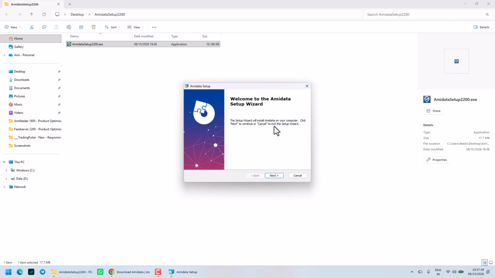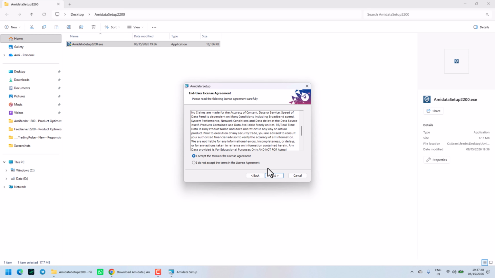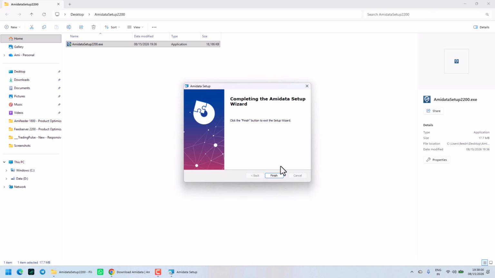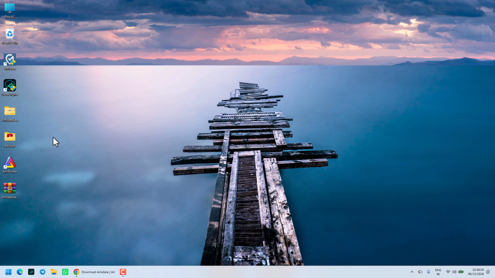This is the setup dialog box. Click on next. You have to accept the terms of the license agreement and then click on next. It will install at the default location, this one. Click on install. And now it has been installed. Click on finish. Close this window. And here you see the AMI data icon has appeared.